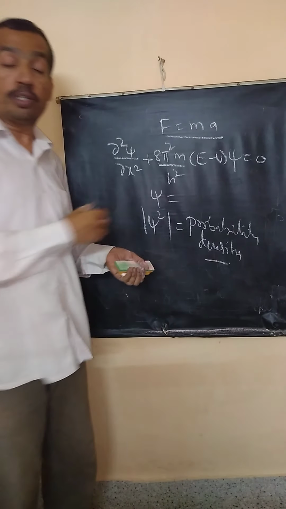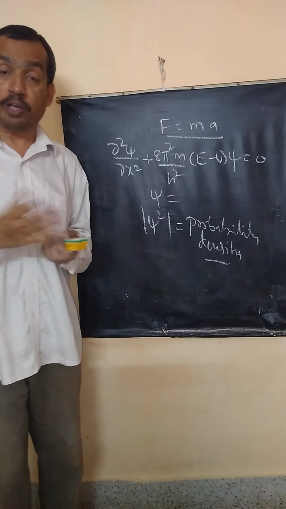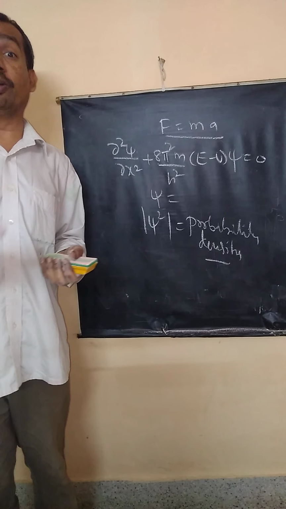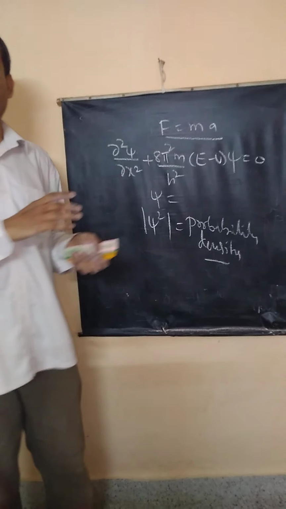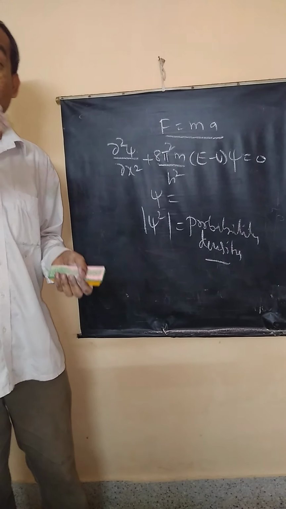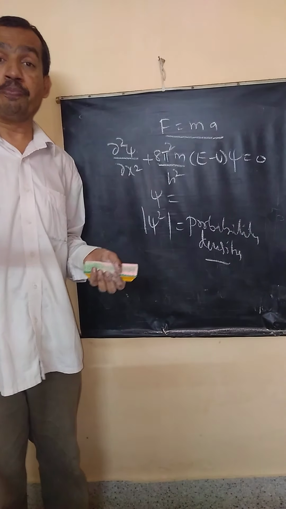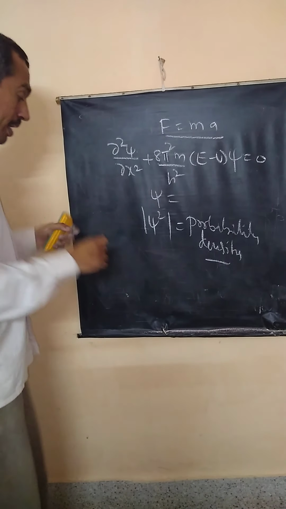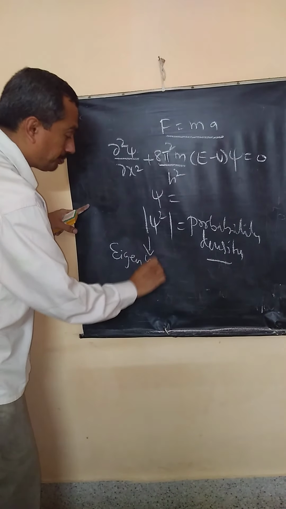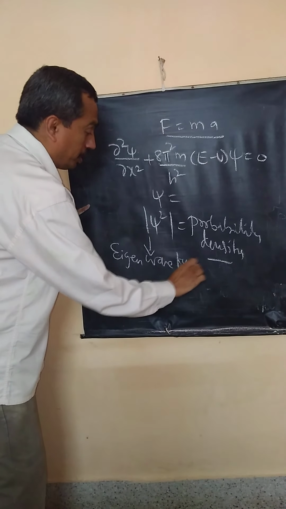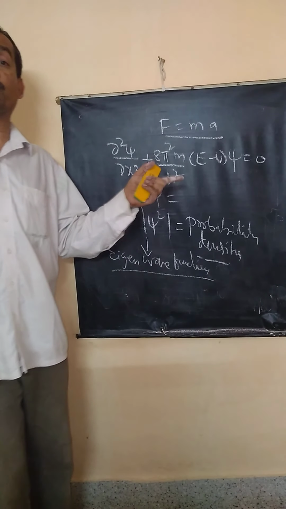Of all the possible solutions to this differential equation, the general solution, the one which is physically acceptable, the one which yields finite energy, the one which is a continuous wave function, the one which is single valued, is called the eigenwave function. What is an eigenfunction? It is the physically acceptable solution to the Schrödinger equation.